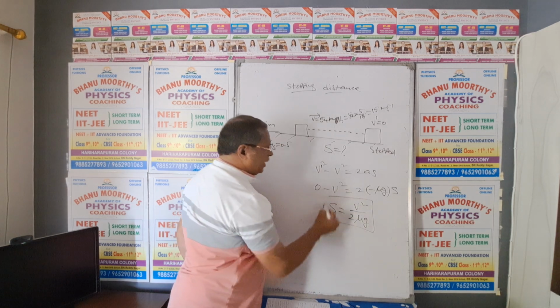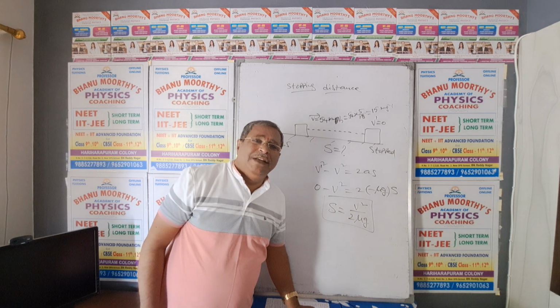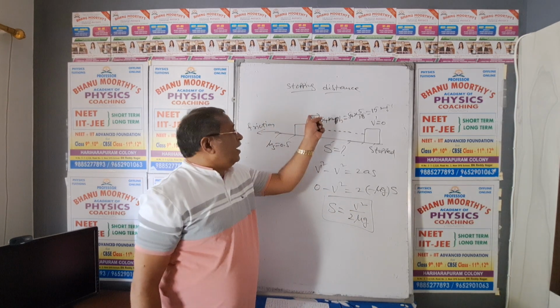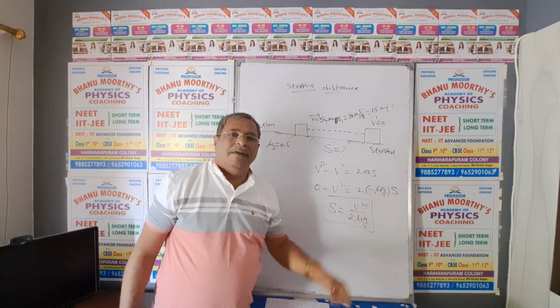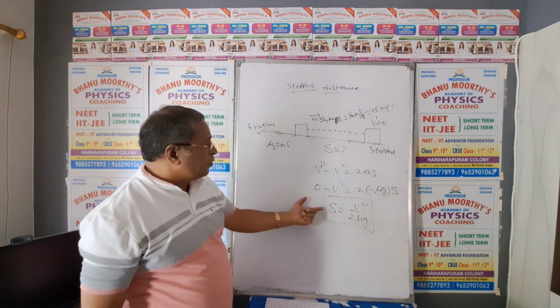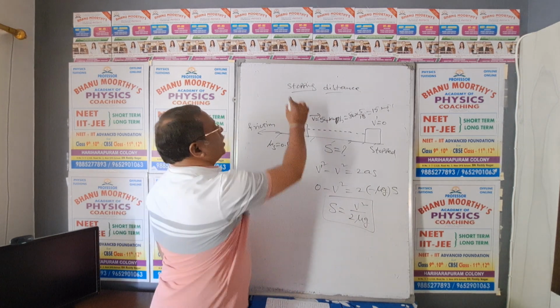My dear NEET aspirants, you observe this formula. Stopping distance means v square by 2 mu g. Velocity is given, 15, and mu is given 0.5, g value 10 we can consider. So this is the formula for stopping distance.